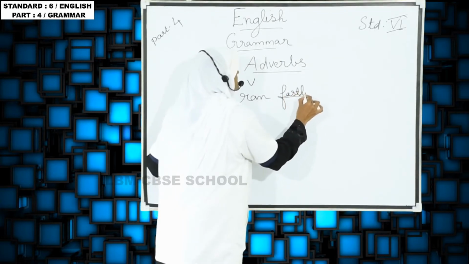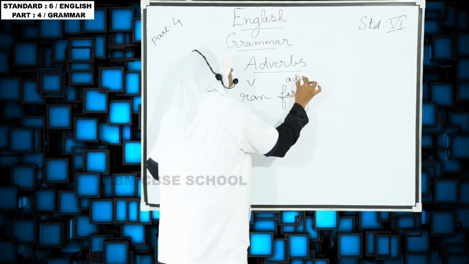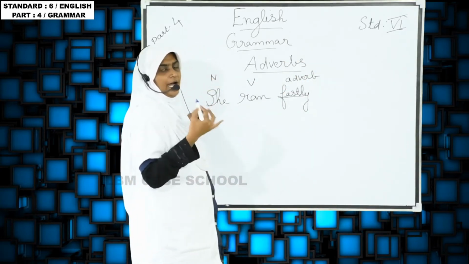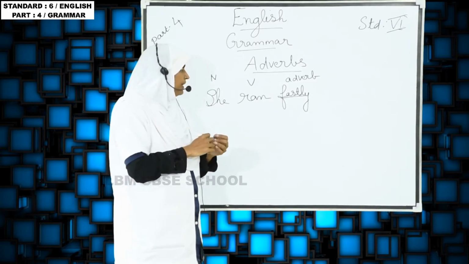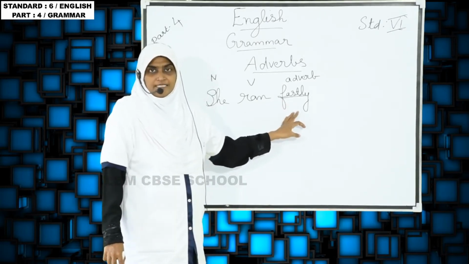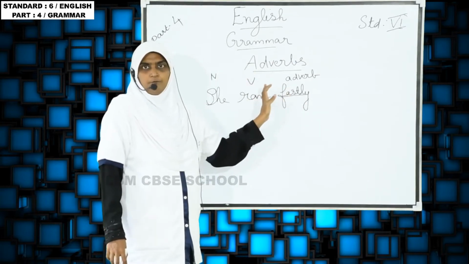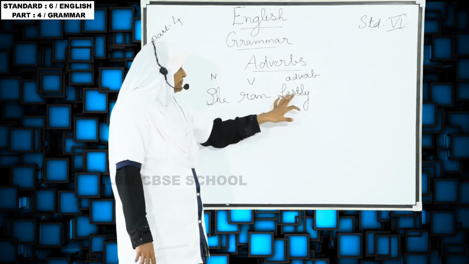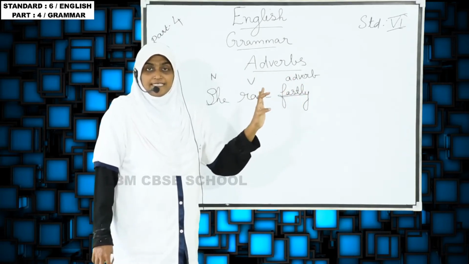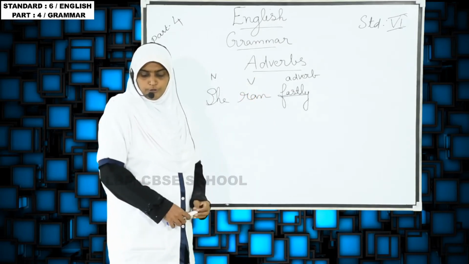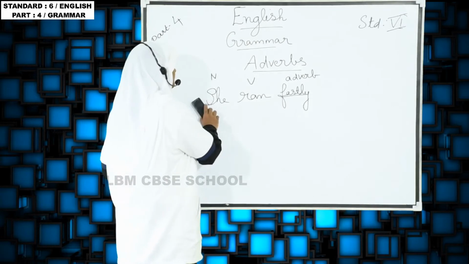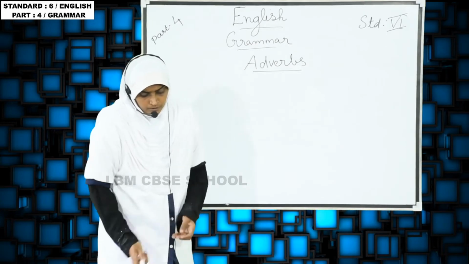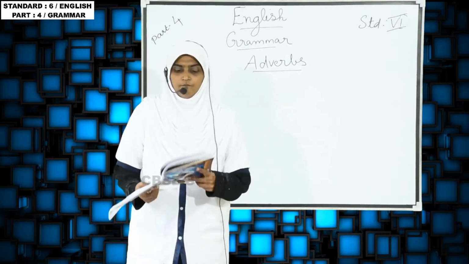So that fastly we call an adverb. For example, she ran slowly. Slowly is the adverb. So it modifies the verb. That word we call an adverb, and it usually comes after the verb. It modifies the verb. So that word we call an adverb. So here we are going to see adverbs only. There are so many adverbs, not one adverb.